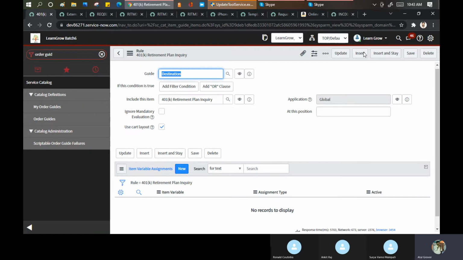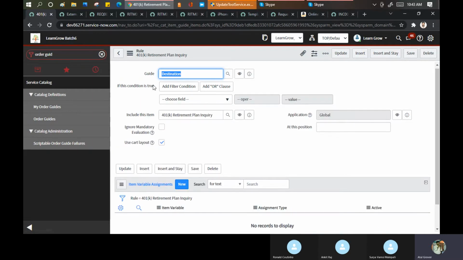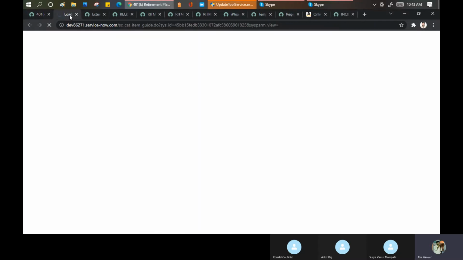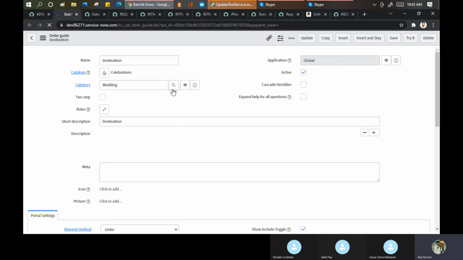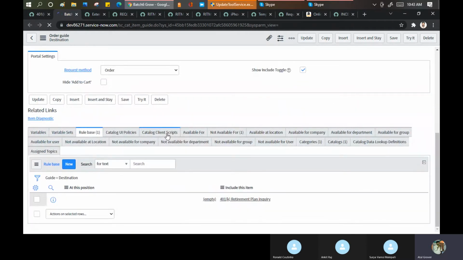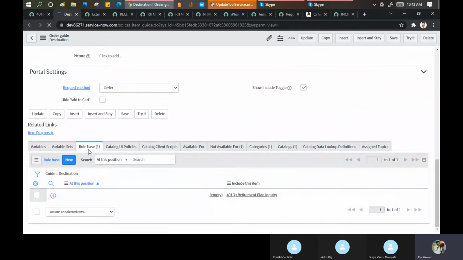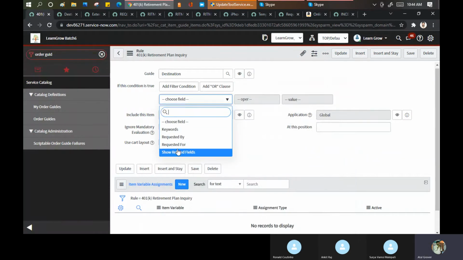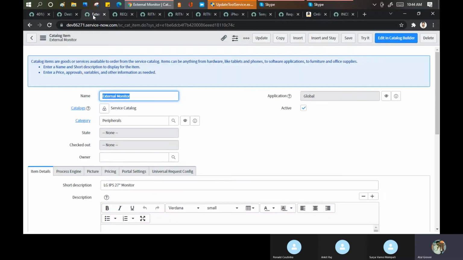And then I'll click on the, this has been done. I'll go back to my destination order guide just to see कि क्या चल रहा है इसमें. So now you can see one item has been added here. Maybe I can put a condition here, because I don't put any variable here, so it is not showing anything to me as of now. If I put a variable that if it is a company employee or it is a remote employee, then these options should be available.